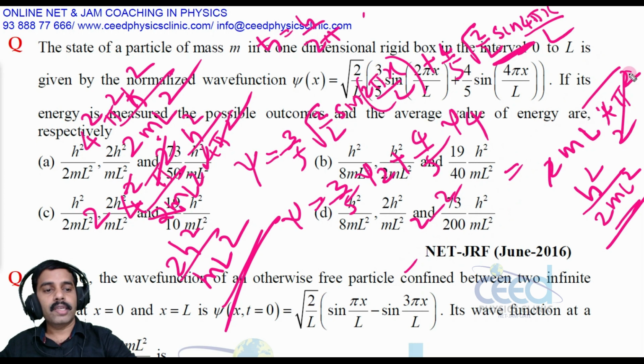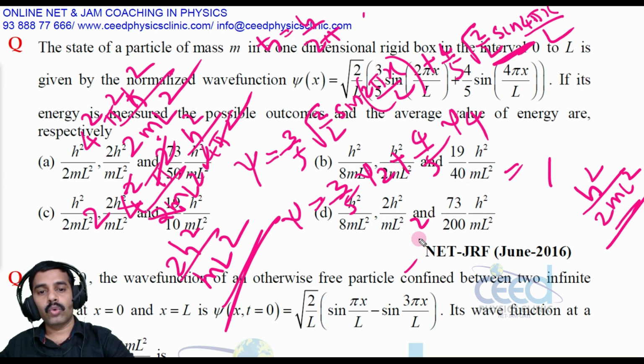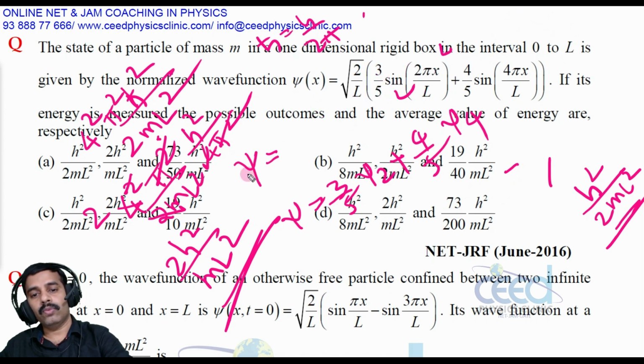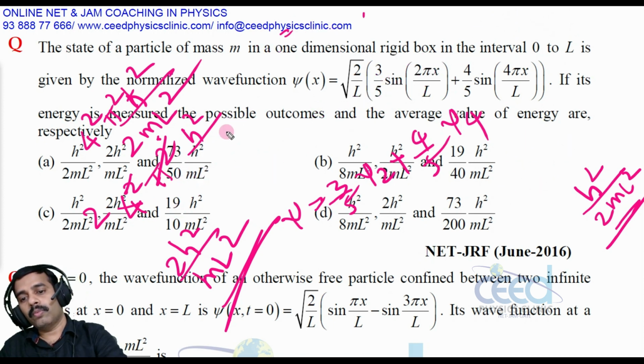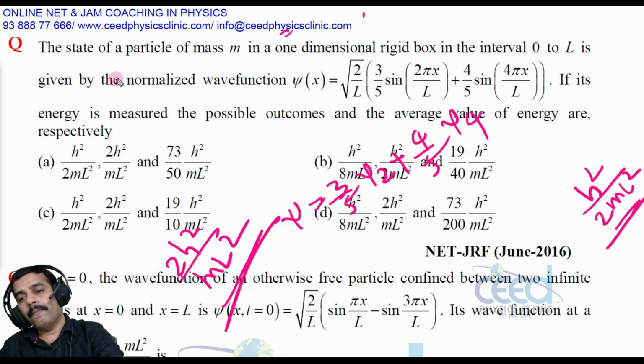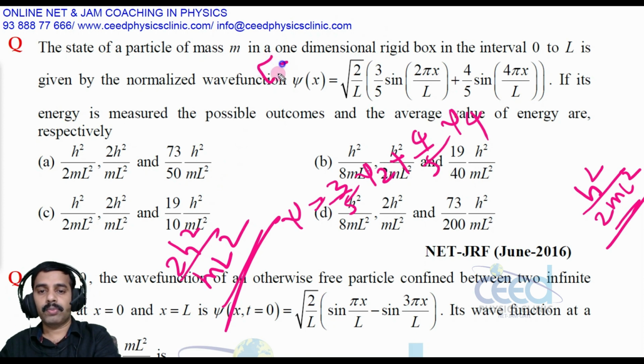Now once I get that, we have to solve this energy expectation value, right? So probability into energy in the state. So what is expectation of energy? That is probability square. Probability means 9 by 25, 9 by 25 into psi 2. What is psi 2?